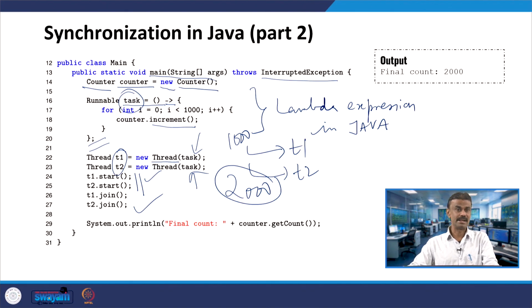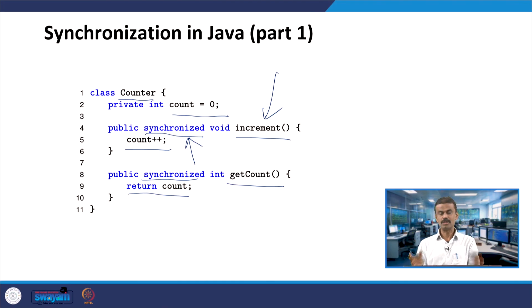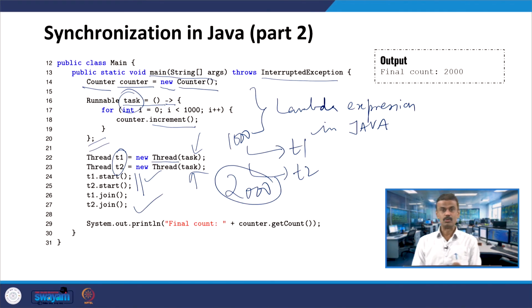Here two threads are running simultaneously, and when counter.increment is called, it is a synchronized method. T1 will give 1000 and T2 will give 1000, or the other way around. Assume that T2 runs first, T2 will produce 1000 and then T1. On the whole, the total should be invariant: 1000 plus 1000, we should get the output 2000.